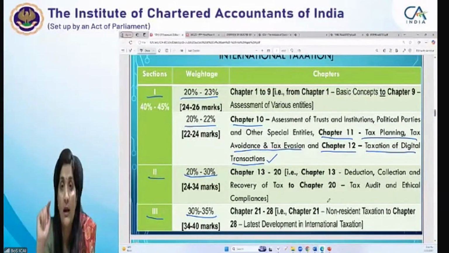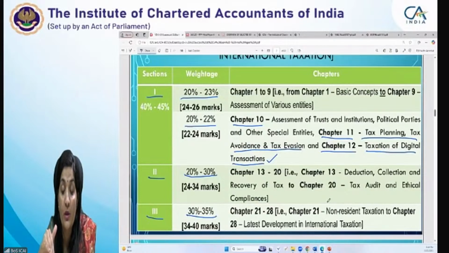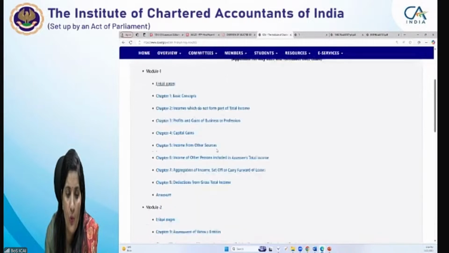Please go through those rates, क्योंकि आपका सपोज कोई भी इनकम दिया है, some date is given and the foreign exchange rates are also given to you. You have to apply what date of the foreign exchange for converting them into the Indian rupees for the purpose of making it taxable. So remember to go through the rule 115 and rule 128 also. Let me show you where you have to go.